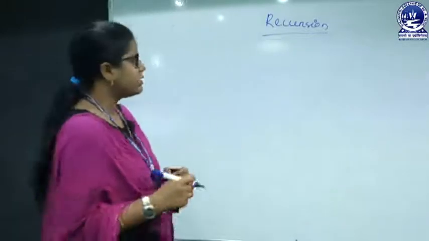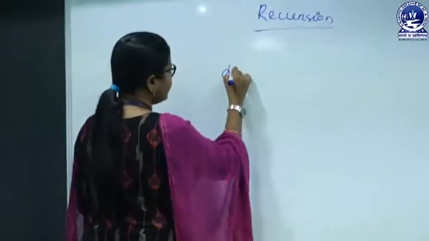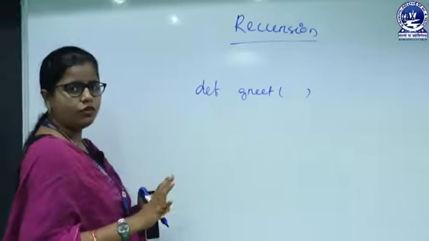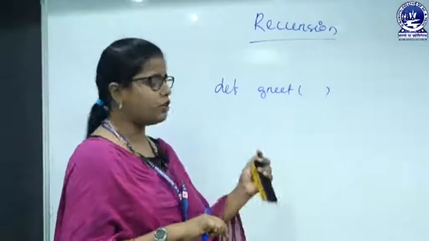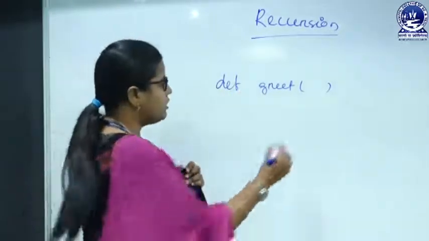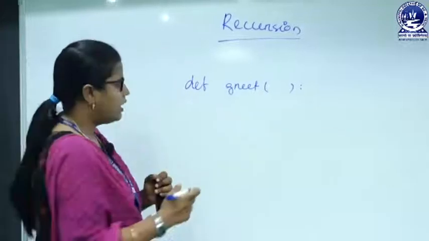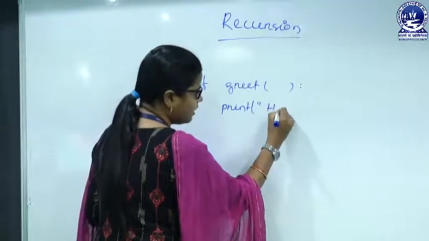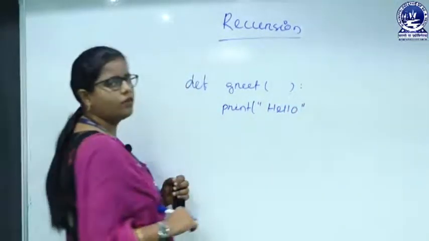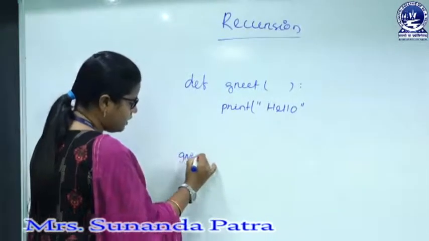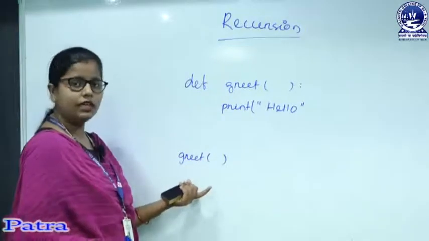So, let us have an example and discuss what is recursion. Suppose I am defining a grid function. We know that we have to define the function by using the def keyword, and we have to follow the indentation. Inside that I am writing print hello. Now, we have to call that grid function. So, here from the main function I am calling the grid function.